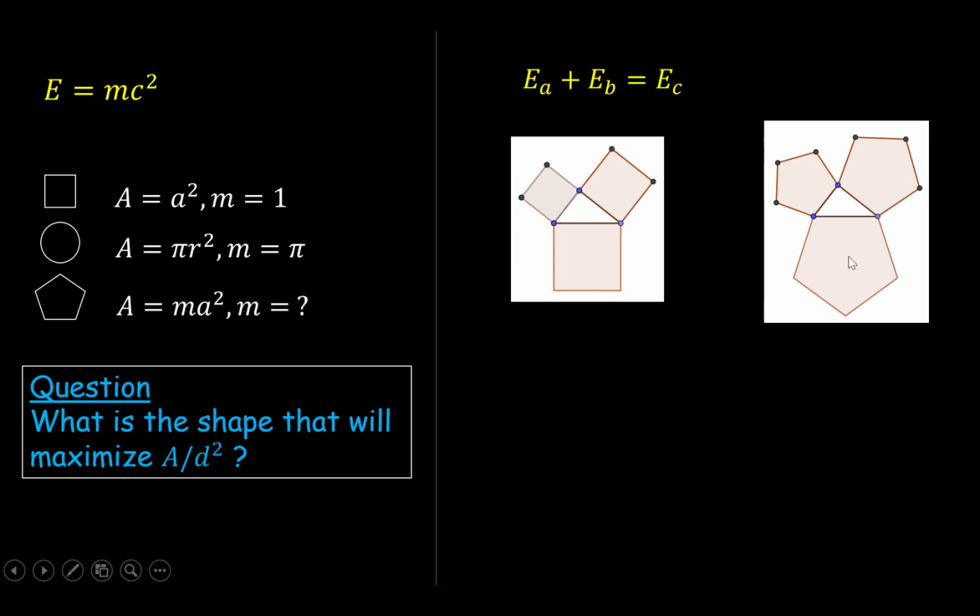All regular pentagons are similar to each other. Therefore, we have area is m times c squared. Because a squared plus b squared equals c squared, that really implies the area here plus the area here is equal to the area here for regular pentagons. You can attach other shapes as long as they are similar to each other.